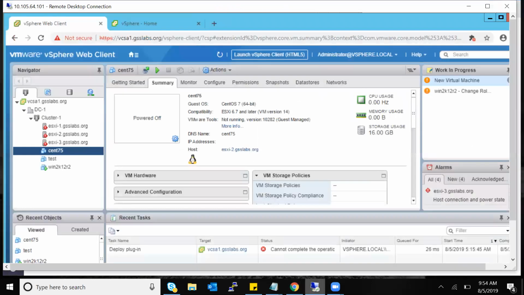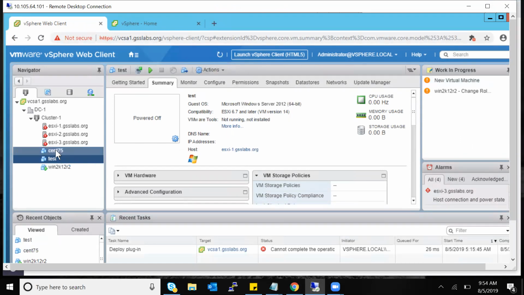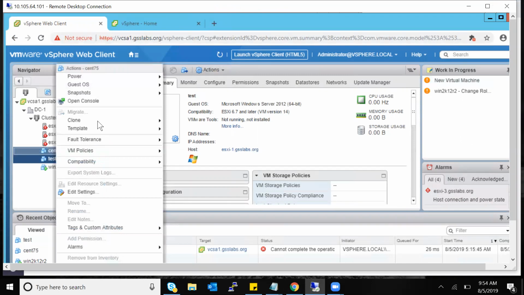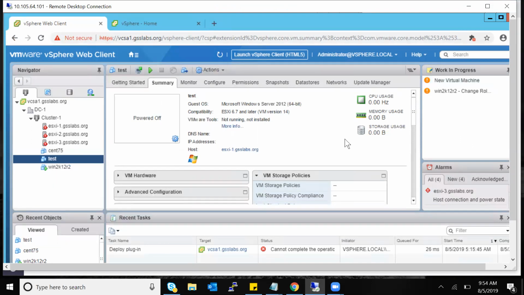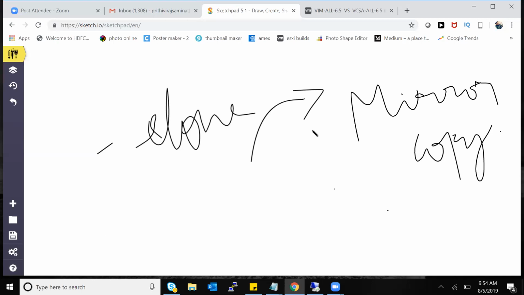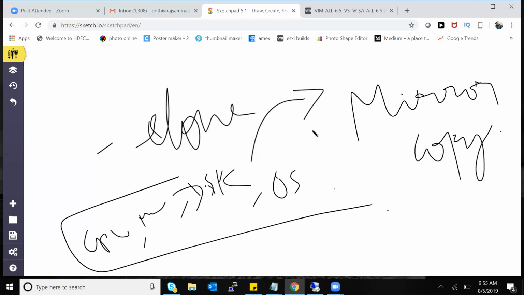Let's say I have a CentOS VM, Cent75, as my example VM. If I want to clone the VM, I right click and go to clone. It will create the same name, or I have an option to rename it, but everything will be the same. CPU, memory, and hard disks will be the same. If you have an OS inside it, the OS will be the same. If I have an application inside the OS, that would be the same, and the user's configuration will be the same. Everything will be just like a copy of it.